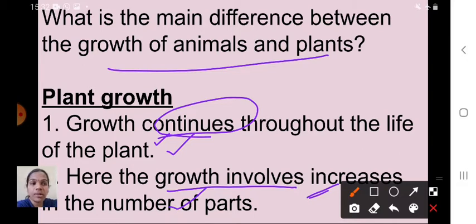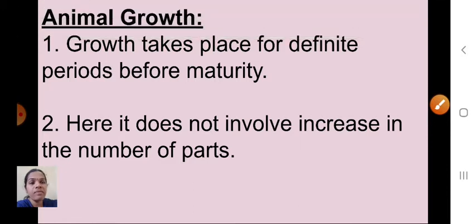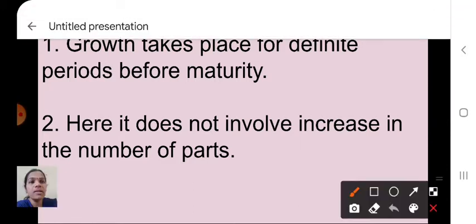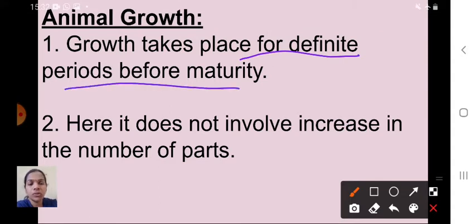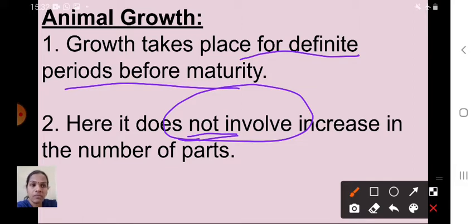And what about animal growth here? First point, the growth takes place for definite periods before maturity. So growth takes place at a particular period. For example, humans, we are animals, isn't it? So the growth takes place for a definite period of time, that is, before maturity. Here it does not involve an increase in the number of parts. So in plants parts will be increased, but in animals it does not involve an increase in the number of parts. Which part will be increasing in plants, we will discuss.